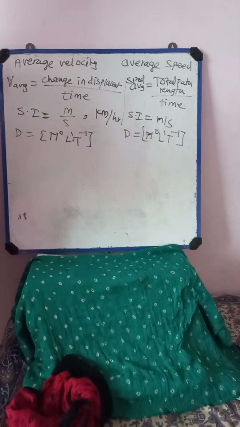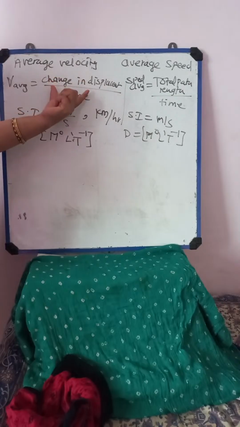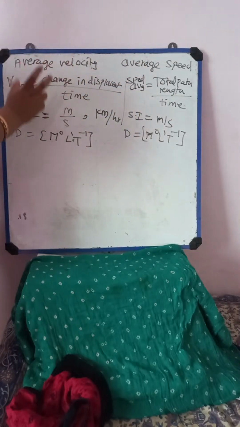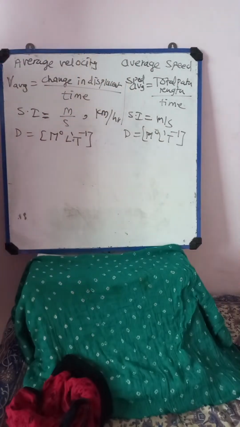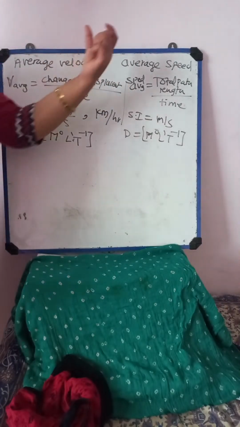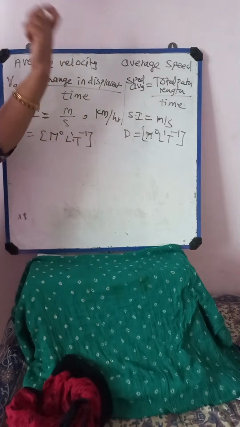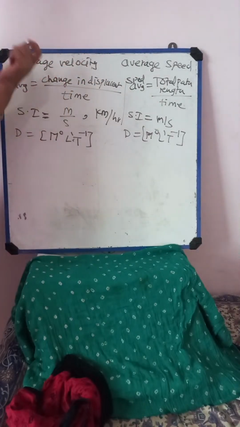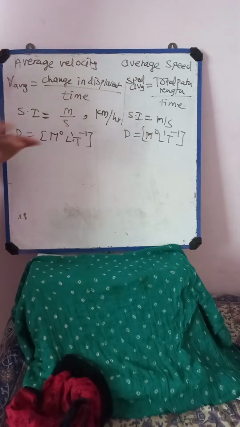Dependent on the path which is covered by the object. Okay, but the measuring SI units remain the same, the dimensions remain the same. But the concept is like that. This is an independent quantity, this is a dependent quantity, and velocity is a vector quantity and this is a scalar quantity. Here we are only giving the value, only magnitude, not a direction. But in average velocity we are giving direction as well as magnitude.